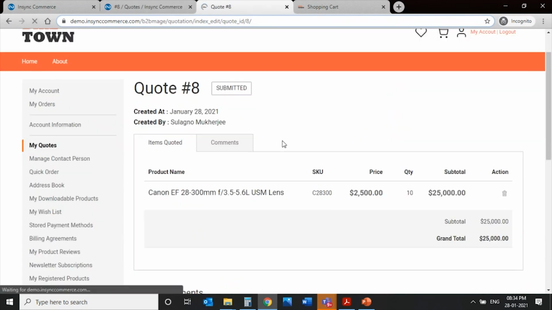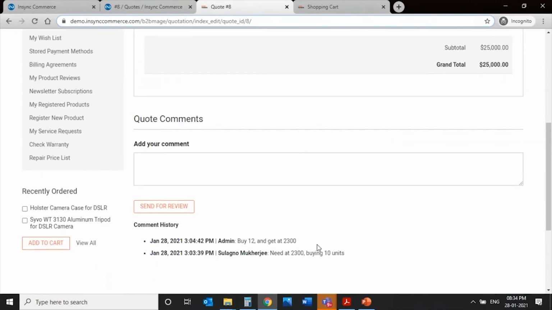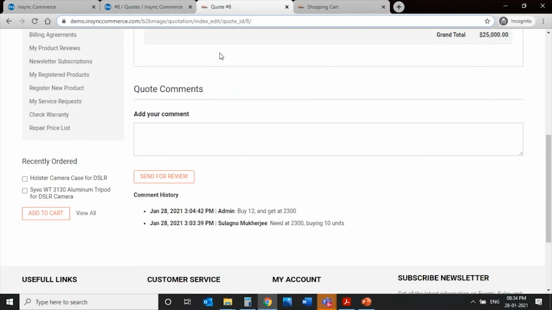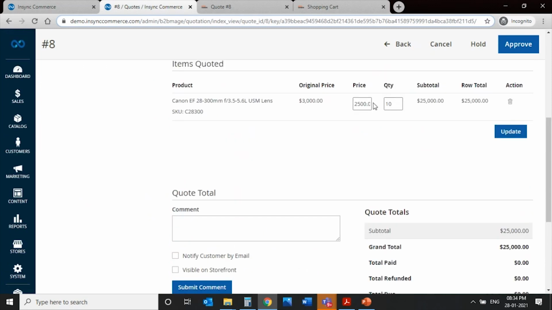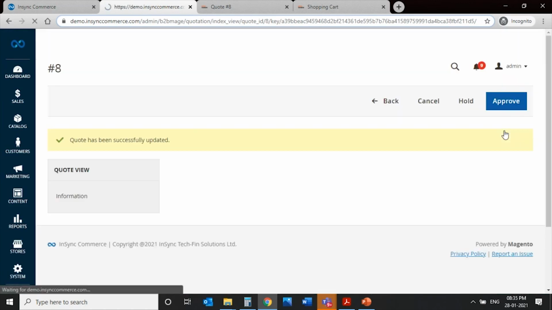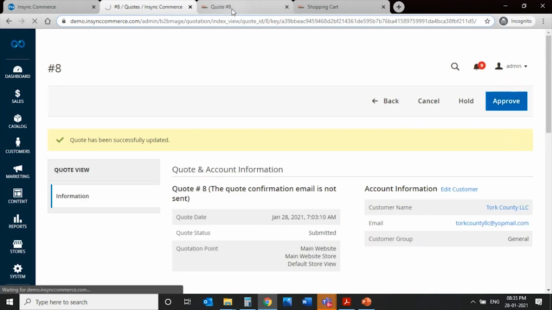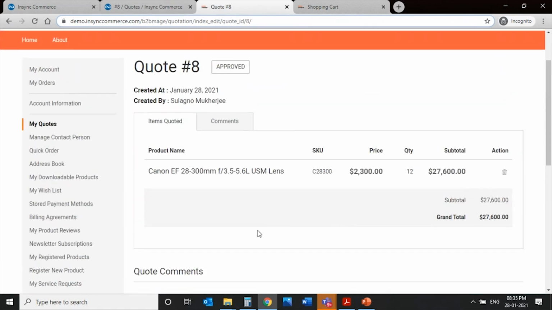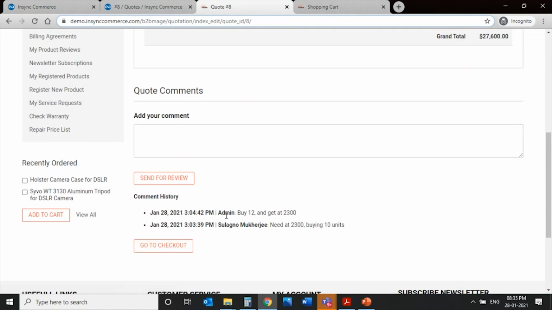From the front end, if I refresh this, the customer again gets to see that message. So this communication can go back and forth. And for example, at some point of time, I as the contact person agree, say that fine, OK, I'll agree for buying 12 and getting a unit price of 2300. So then I'm going to edit over here as 12 and make this 2300, update this and approve this. When I approve this, at the front end the user will now get an option of checking out, which means converting this quote into an order.